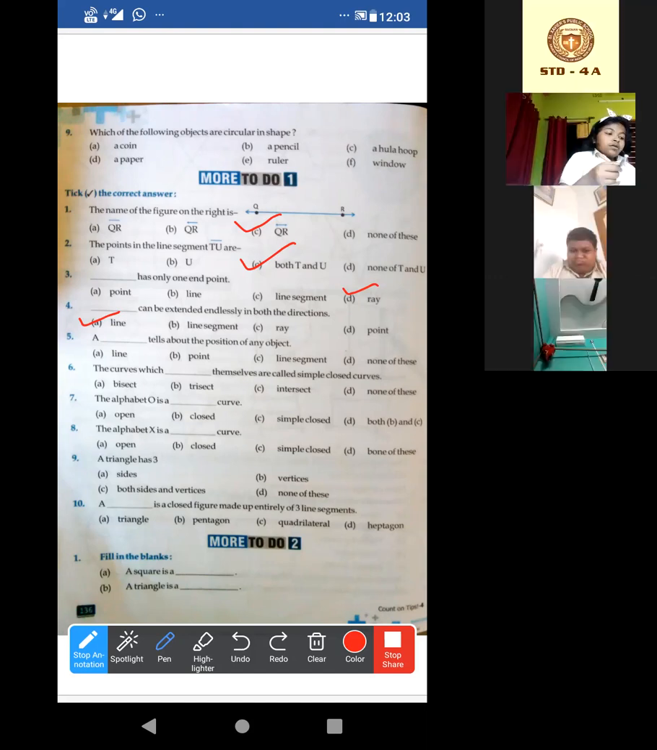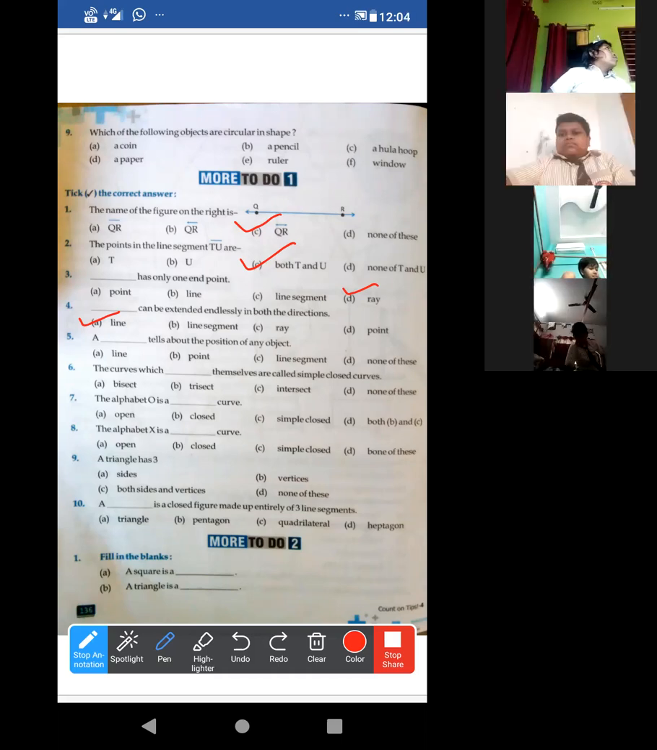Now look at this. The fifth one, which tells about the position of any object. Tells about the position of any object. Yes, Ankita.